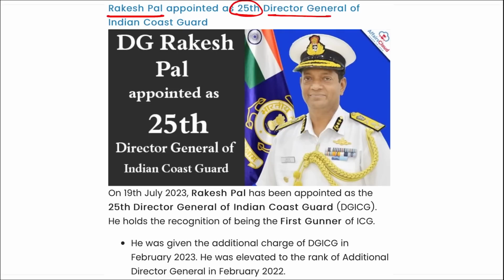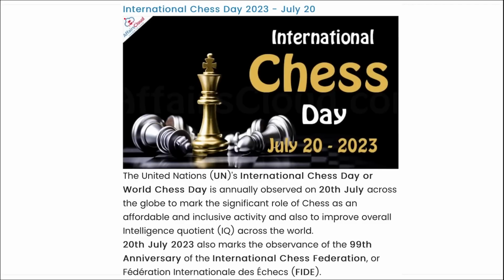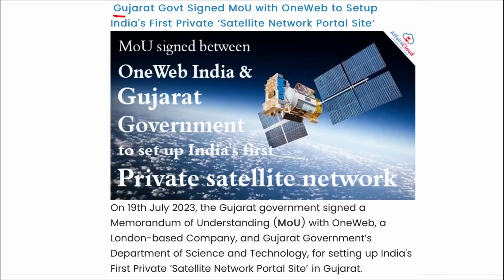Then the Gujarat government signed an MOU with OneWeb, a UK-based satellite communication company, and they are setting up India's first private satellite network portal site. This will provide satellite internet connection even in the remote areas of Gujarat, and on a pilot basis it has been started in 2 villages of Gujarat.